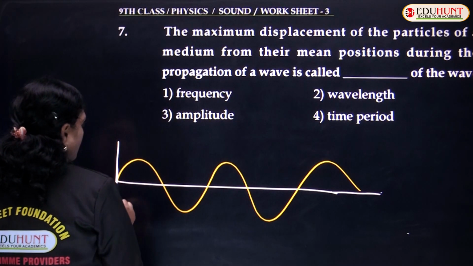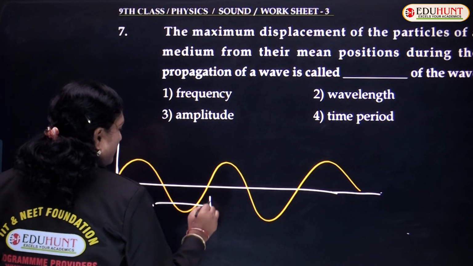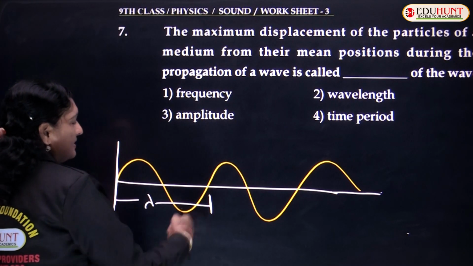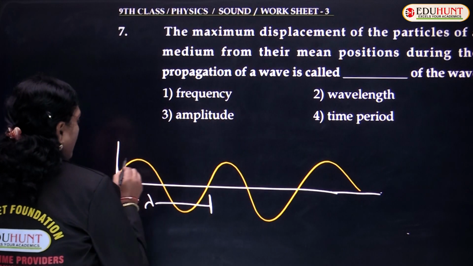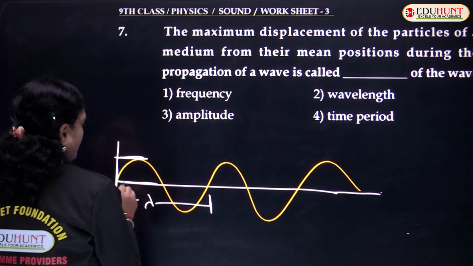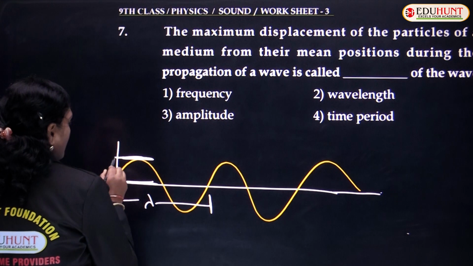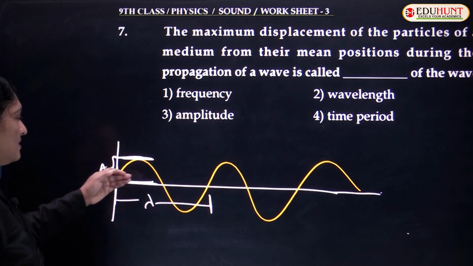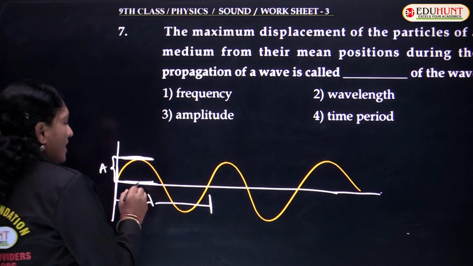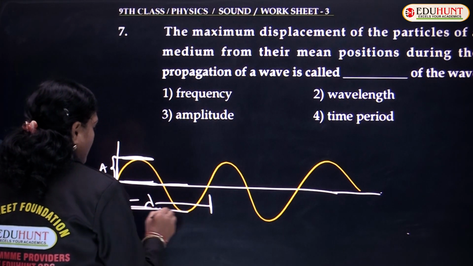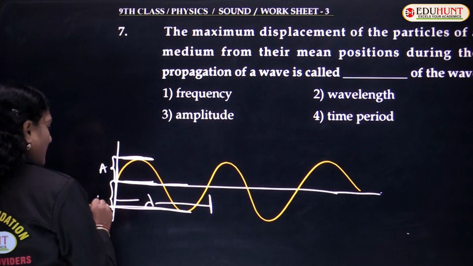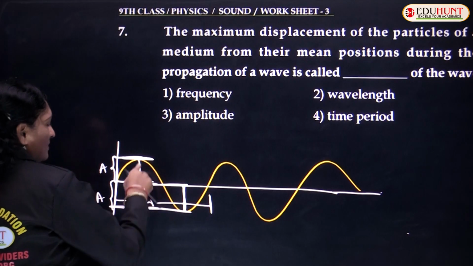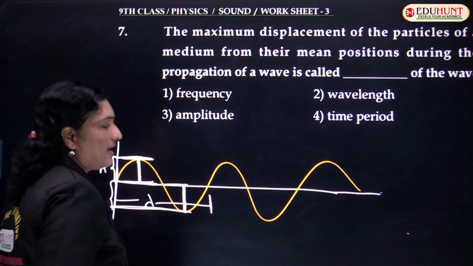From here to here, this total length going up, coming down and again reaching back to the same position, is called wavelength. And from the mean position to the extreme position, this length is called A. A indicates your amplitude, whether it goes to the positive point or from the mean position to the other extreme position downwards. Here also amplitude, here also amplitude.